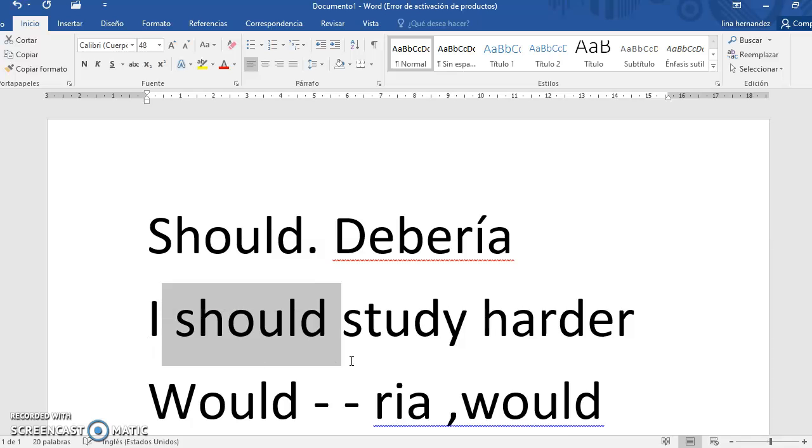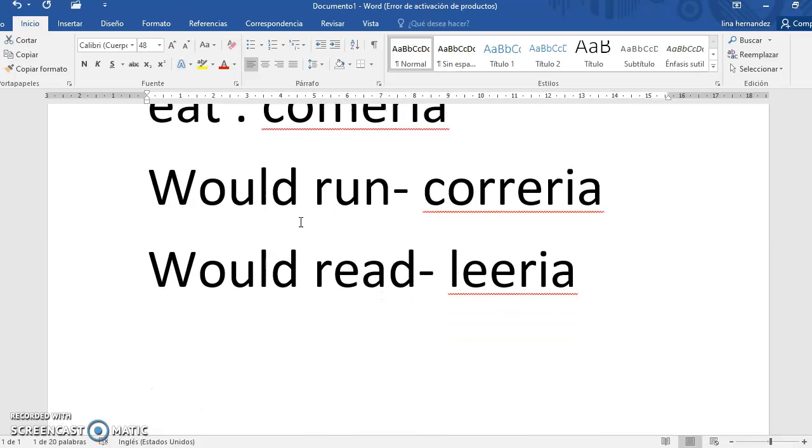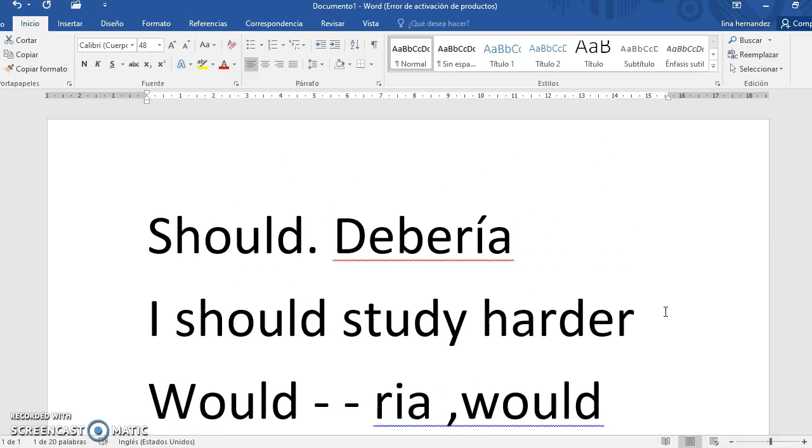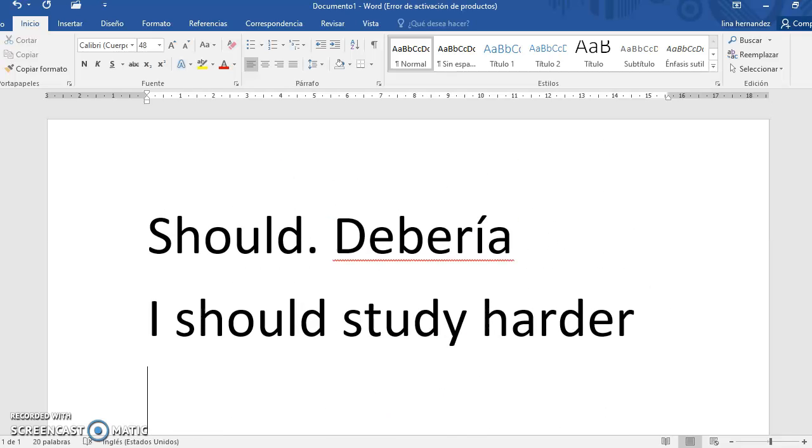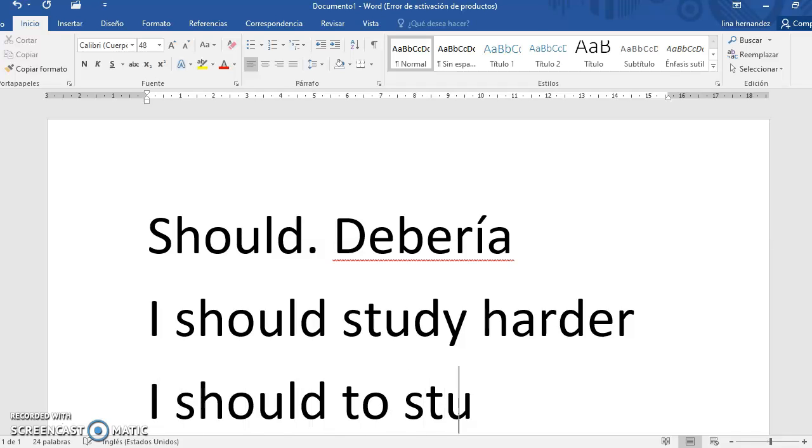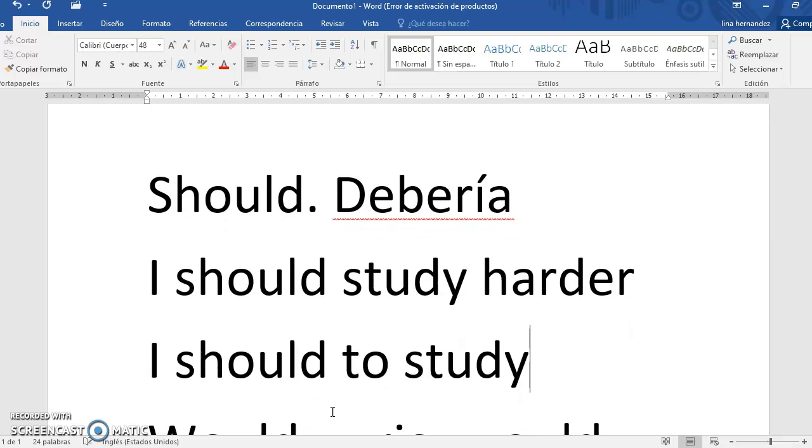Should is a modal verb. Study is the other verb in present. Then would. Would is a modal verb and run is the other verb in present. That is not correct: I should to study. That is not correct. You can't use to.